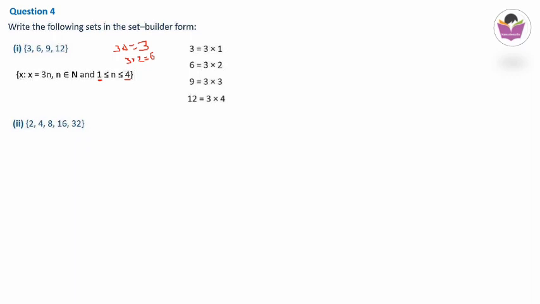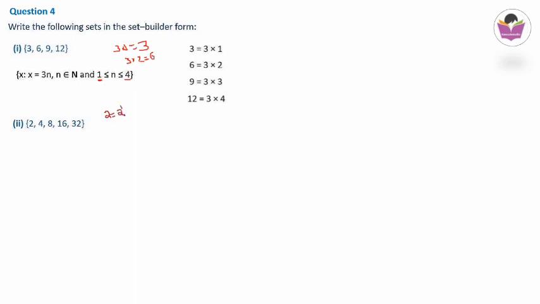Then second question, 2, 4, 8, 16, 32. First of all we have to identify the common property here. The common property is that these are all powers of 2. Just we can check how it comes. First of all, 2 we can write as 2 power 1.